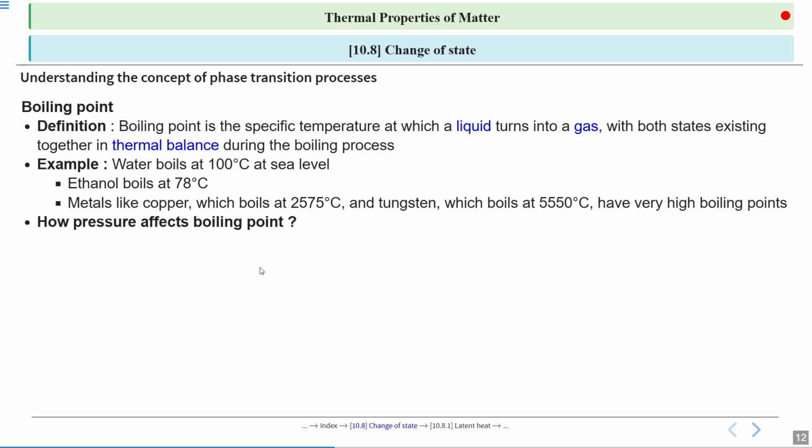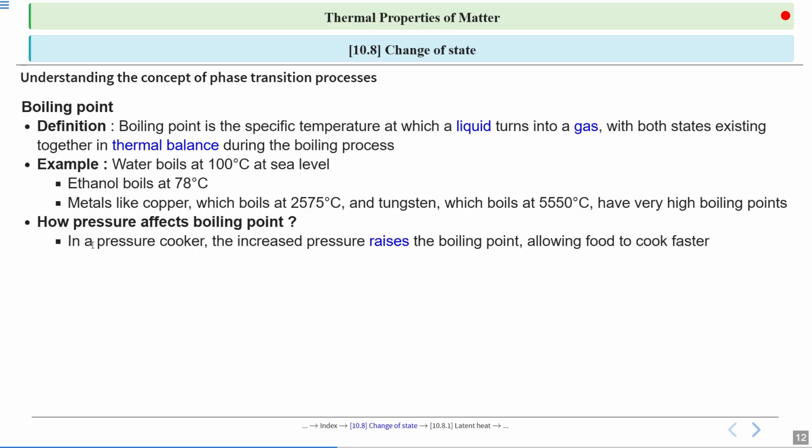Now, how does pressure affect boiling point? If we increase the pressure or decrease the pressure, what will be the effects? In a pressure cooker, the increased pressure raises the boiling point, allowing food to cook faster. It means in a pressure cooker, when we increase the temperature in a closed container, there will be an increase in pressure. So that raises the boiling point.